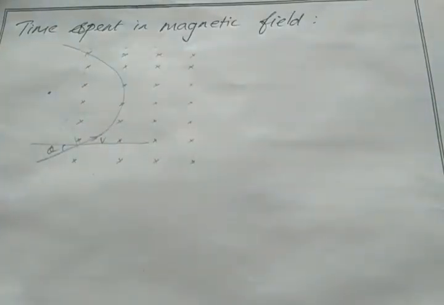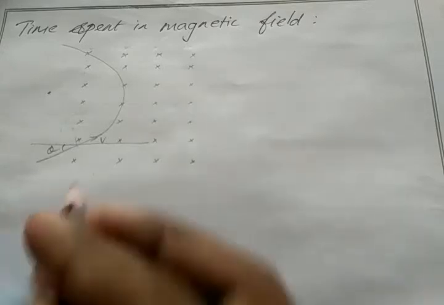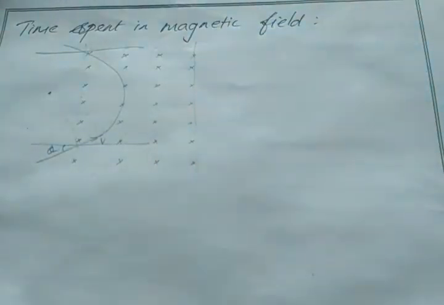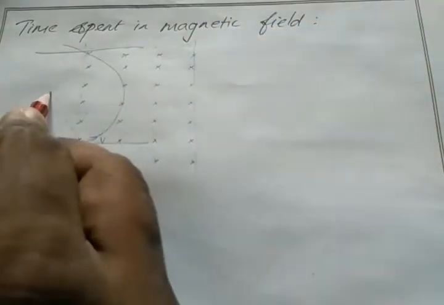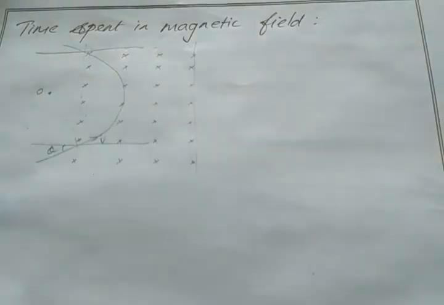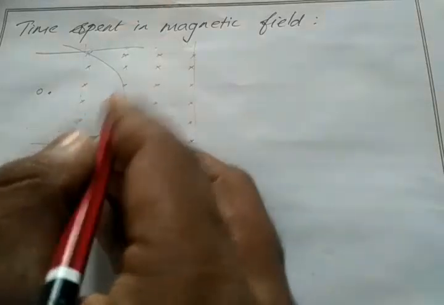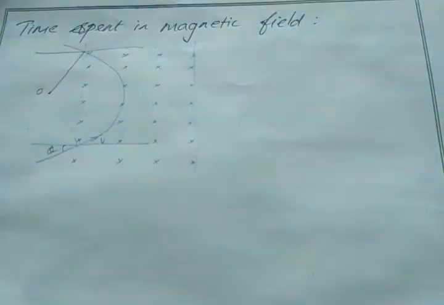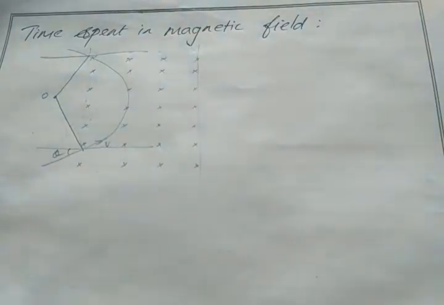If we consider a full circle, then the circle must have some radius. This is the region of magnetic field. If I consider a circle, I have the center point here, this is my center point O. Then I can draw a radius of the circle. Radius means any point on the circle to the center. So this is my radius of the circle, and here this is also a radius of the circle. Clear?